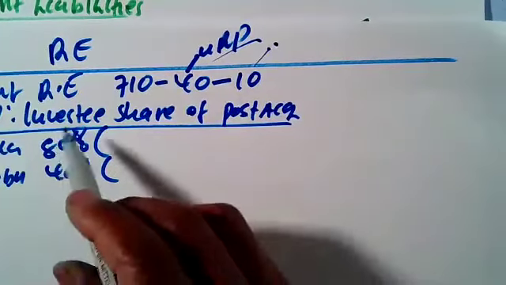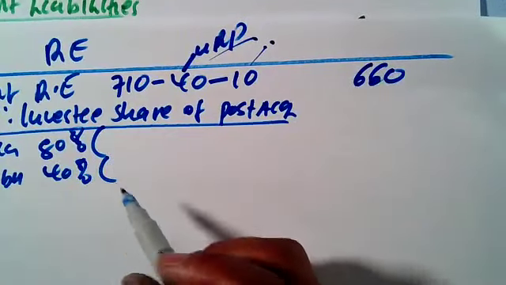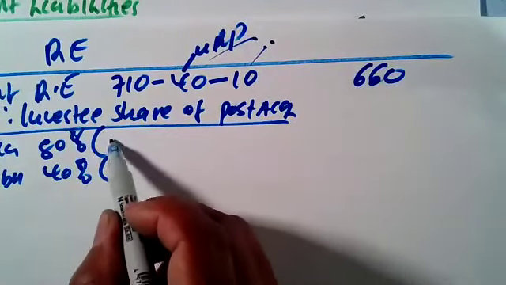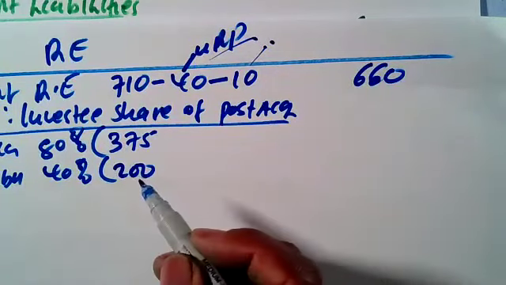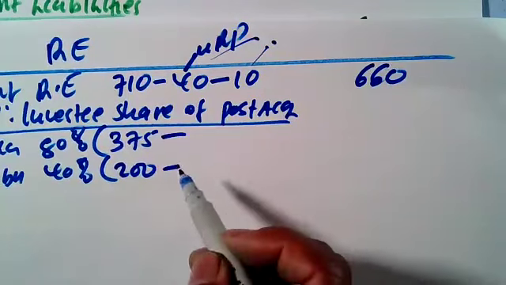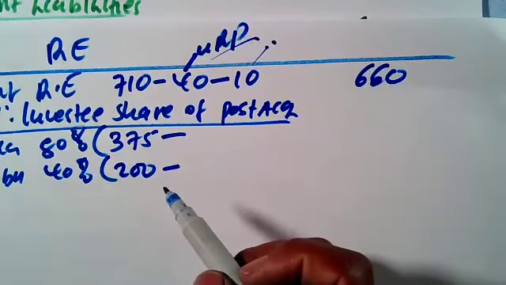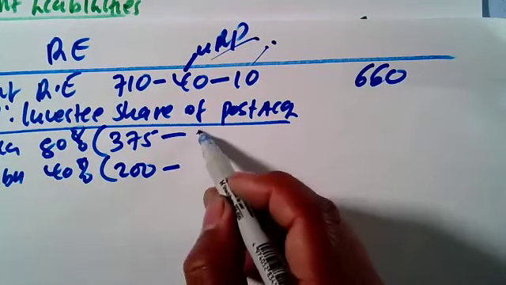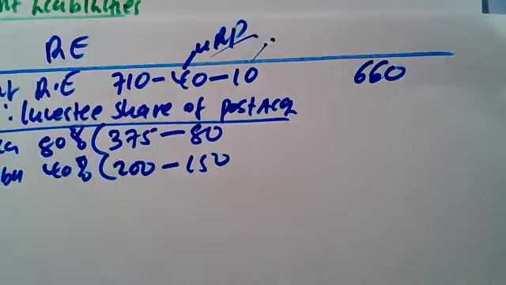So the adjusted parent profit will be 660. Then for Shika, the retained earnings is 375, and the other one is 200 as per the trial balance. Minus, we're only looking at the post-acquisition. At the date of acquisition, for Shika the retained earnings was 80 and the other one was 150.